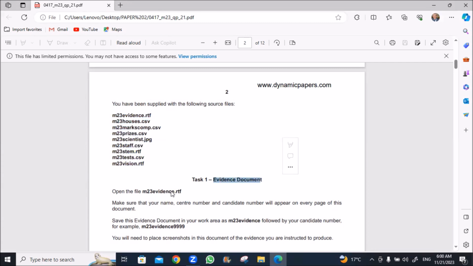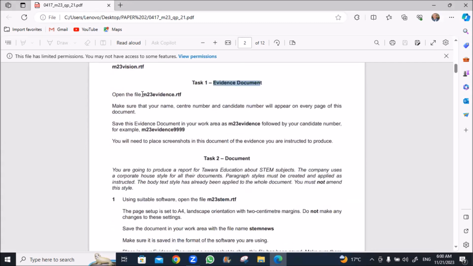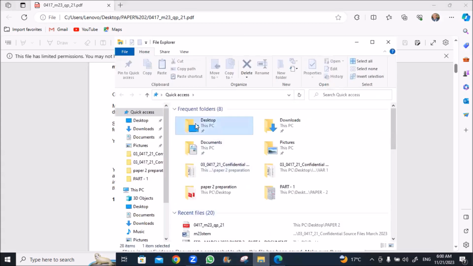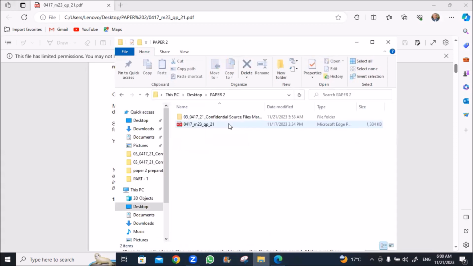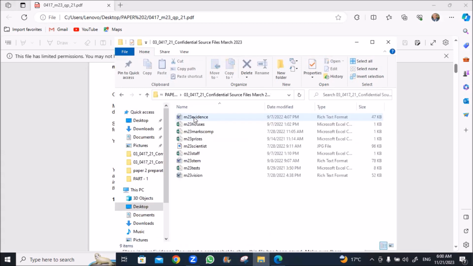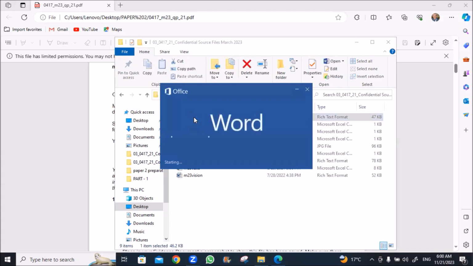Task 1, evidence document. Open the file M23 evidence.rtf. Make sure your name, center number, and count number will appear on every page of this document. Okay, go to our work area. Open the evidence file.